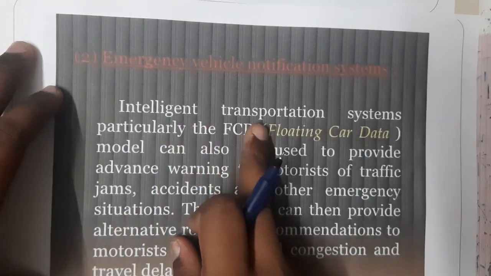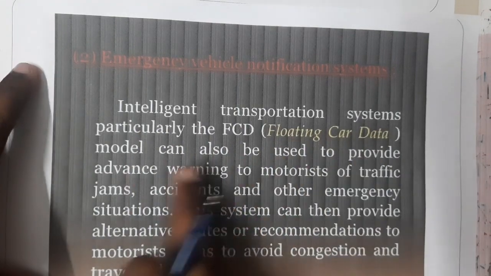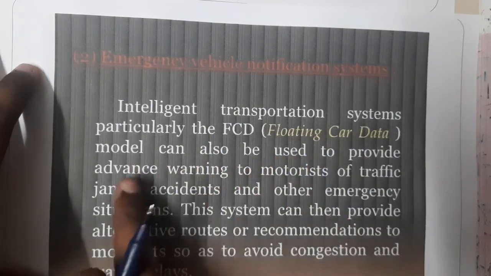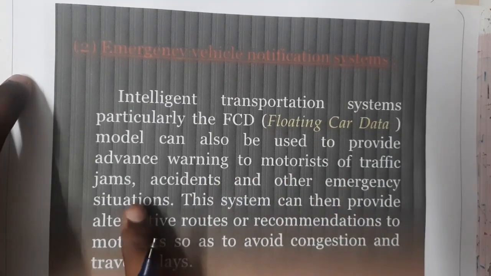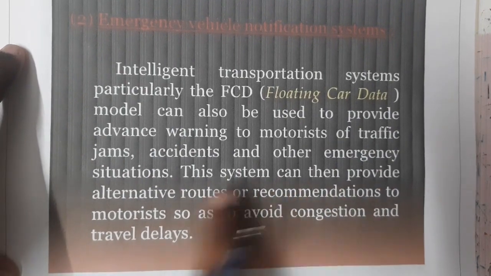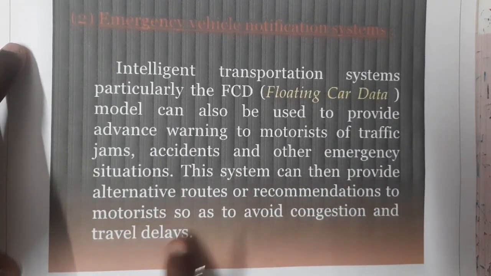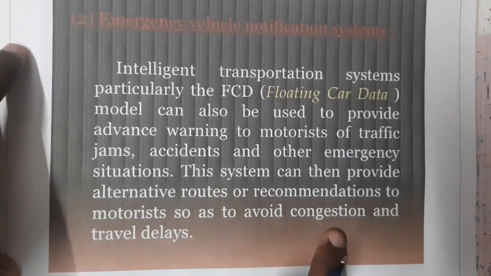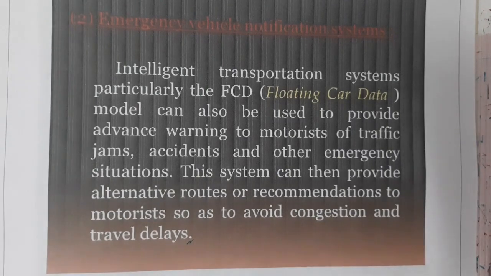Intelligent transportation system, particularly the FCD, that is, the floating car data model, can also be used to provide advanced warning to motorists of traffic jams, accidents and other emergency situations. This system can provide alternative routes or recommend them to motorists so as to avoid congestion and travel delays. So basically this is a notification system, you can say.